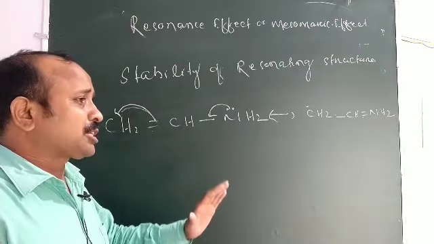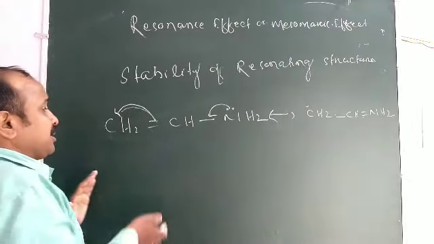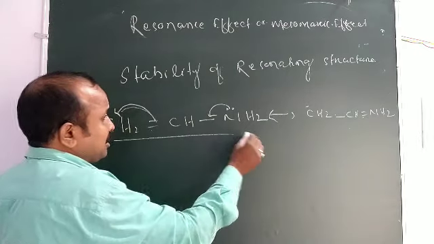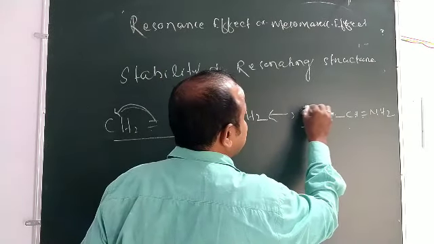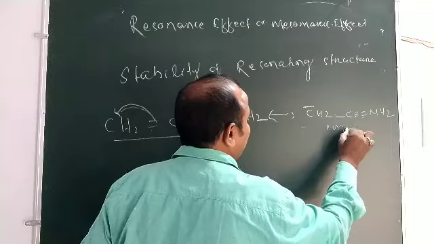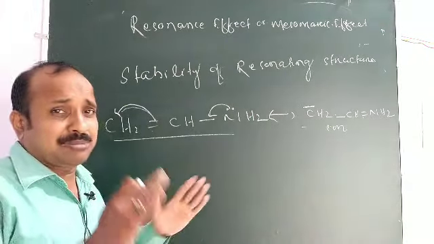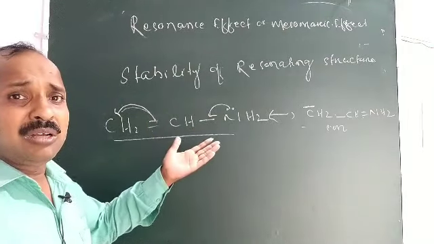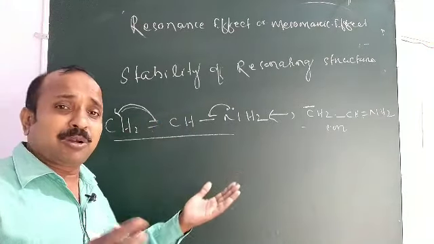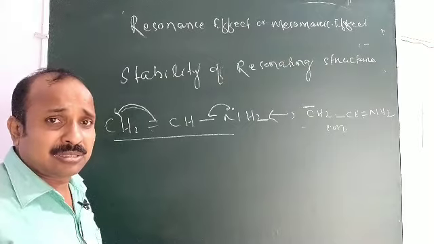Neutral is more stable than the ion. Here it is neutral, but here it will get a negative charge, meaning ionic form. If the number of covalent bonds is different, then the one which has more covalent bonds is stable, whether neutral or charged.